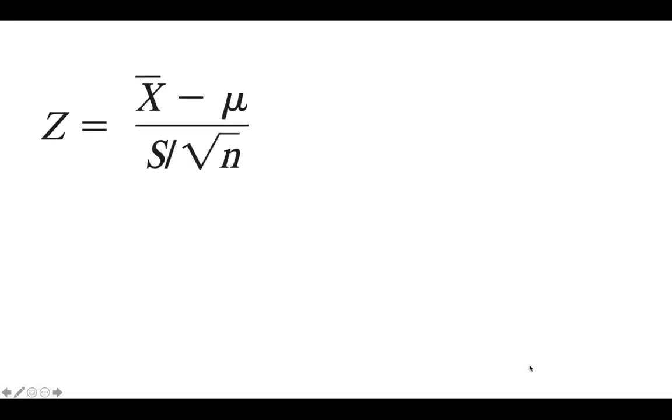You guys will recall the standard normal distribution. This is usually represented by the letter Z, and we'll take a sample average, subtract the reference mean, and divide that by the standard deviation, which is going to be S divided by the square root of N, in accordance with the central limit theorem. So this is what we use for typical inference when N is large.